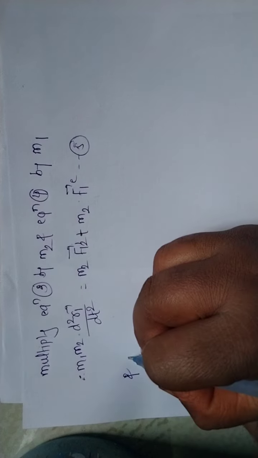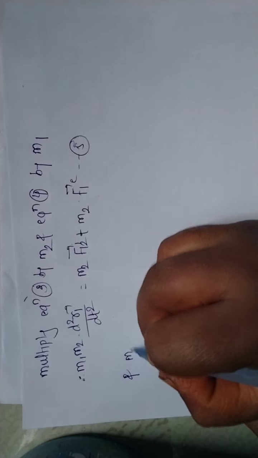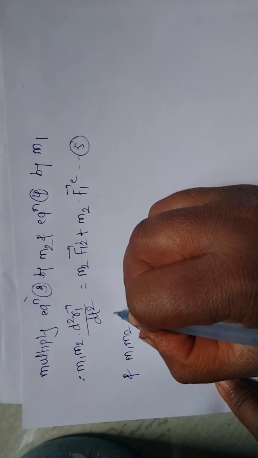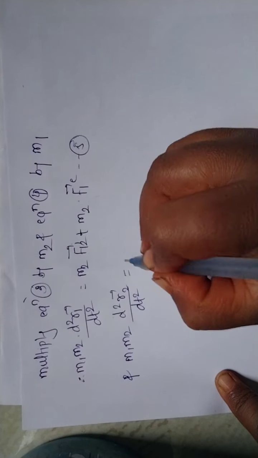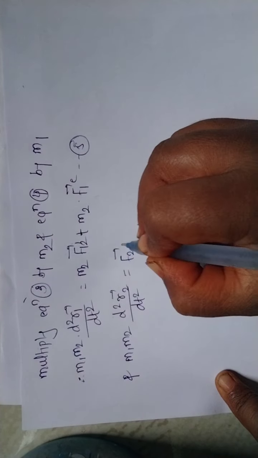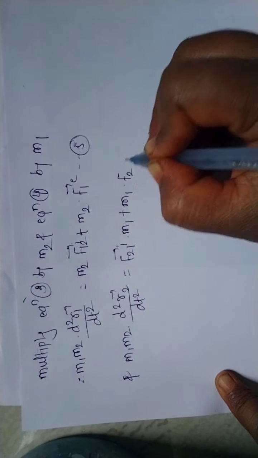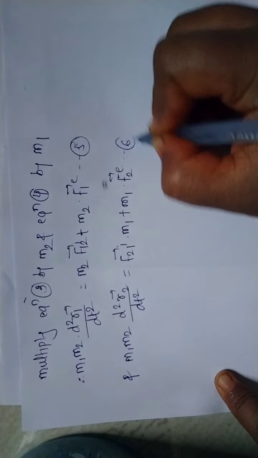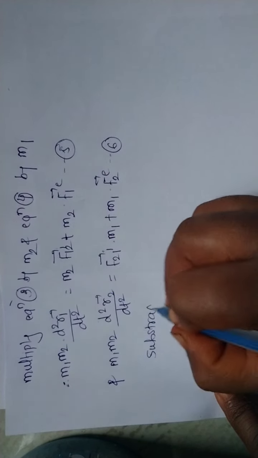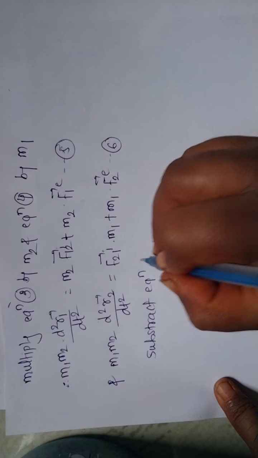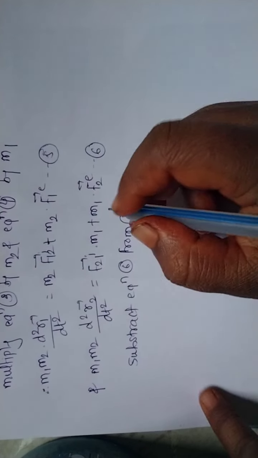Now let us consider equation 4 and multiply by m1. So this equation is m1 m2 d2r2 bar by dt square is equal to F21 bar internal m1 plus m1 F2 external. This is equation number 6. Subtract equation 6 from 5. So let us subtract here.